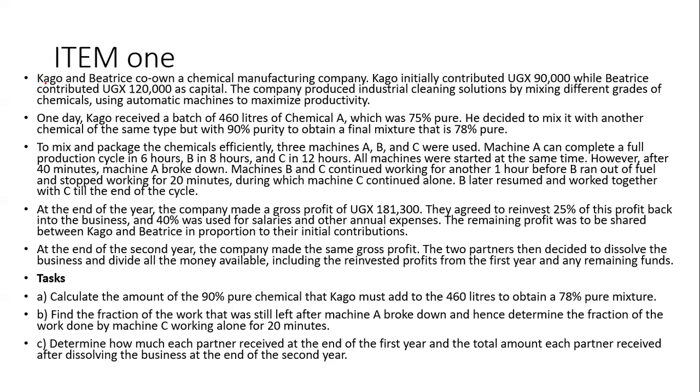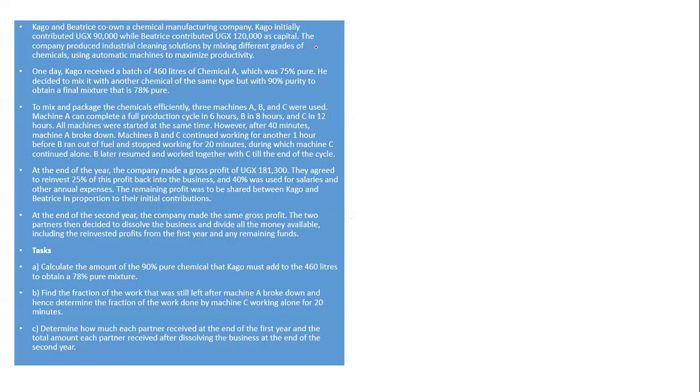They told us that we have two people, Cargo and Beatrice, who came together and started a company. And each of them contributed a certain amount of money. So we are going to start summarizing the data that we do have. Now, we have two people who came together and contributed. So we are going to say contribution to the company.